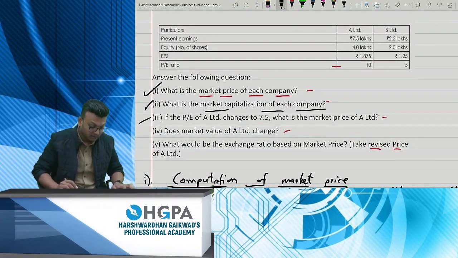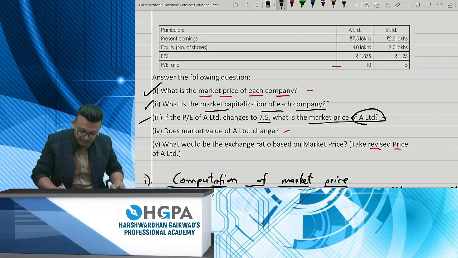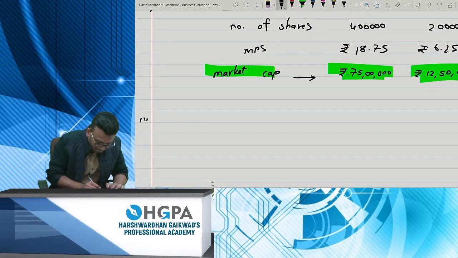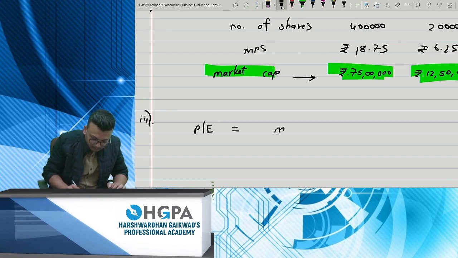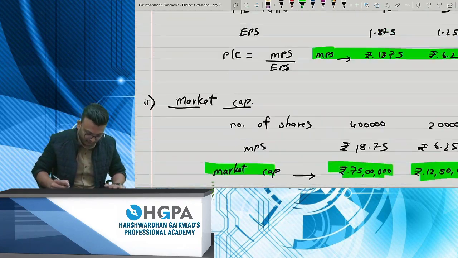Okay, now if the PE of A Limited changes to 7.5, what is the market price of A? They're only asking you about the acquiring company. So PE is equal to MPS upon EPS, and they are telling the new PE ratio is 7.5.